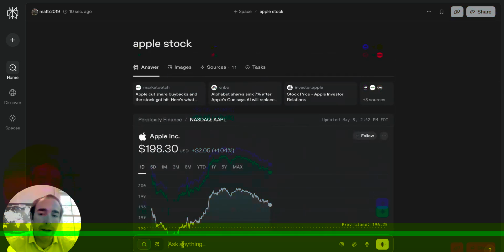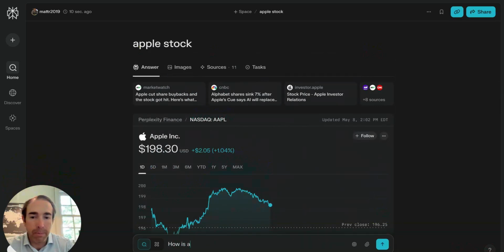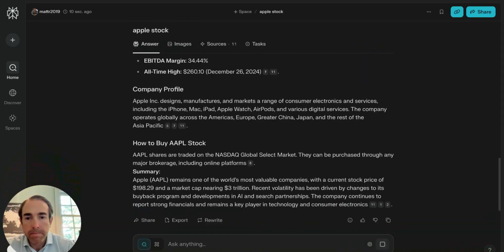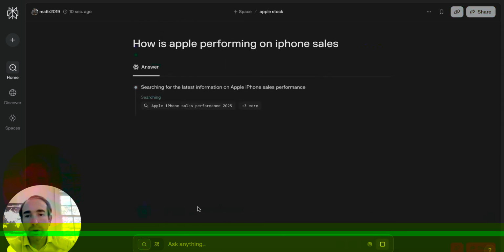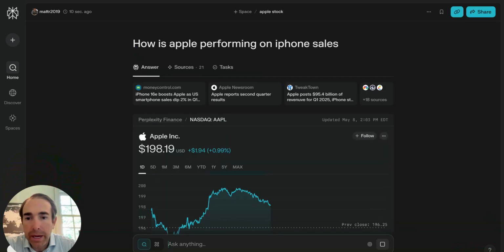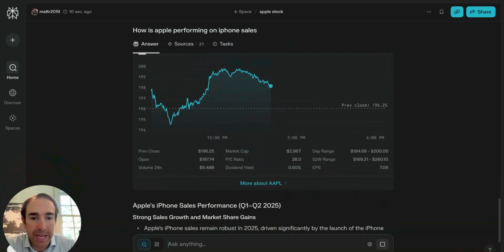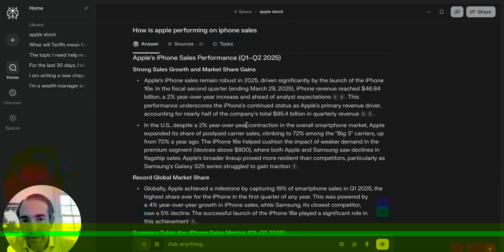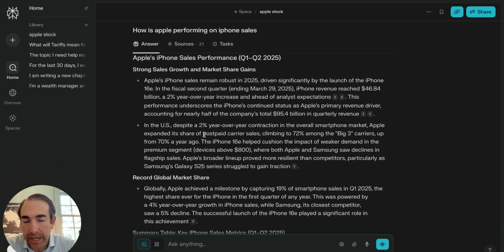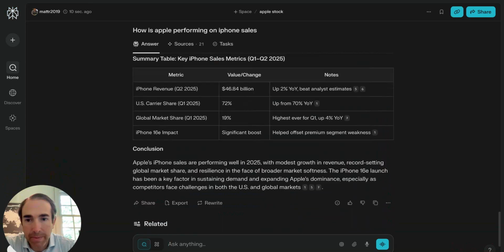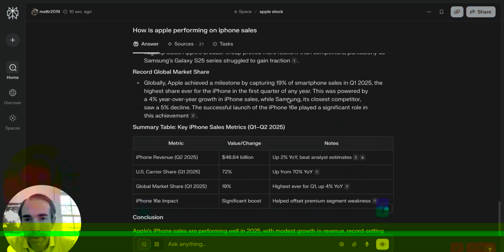And I can ask anything about Apple. How is Apple performing on iPhone sales? And you can see what happens, and it just goes through, and I'm talking with Apple as well. From here, I can also go into that detailed version if I click into more about Apple, and all my stories and stuff I can access. If I go over here and hover, I can access them and go back to them over time. And you can see it gives me all my answers here.